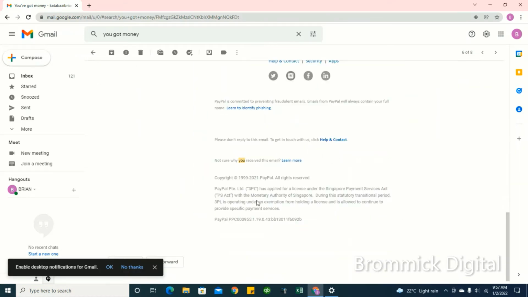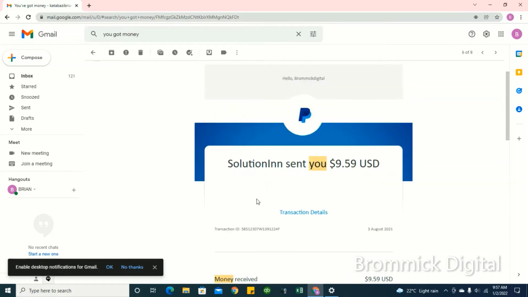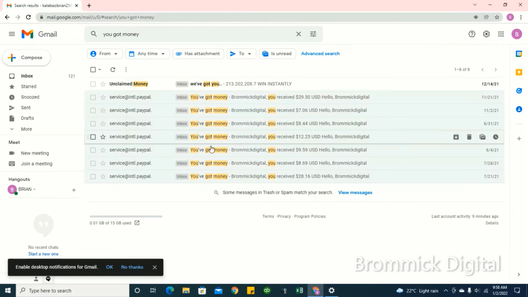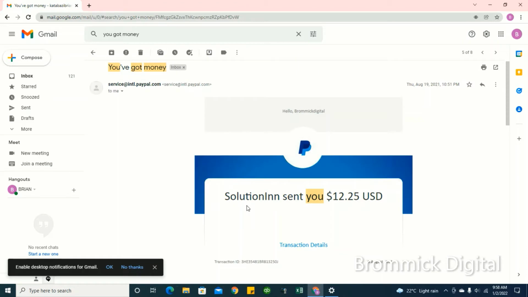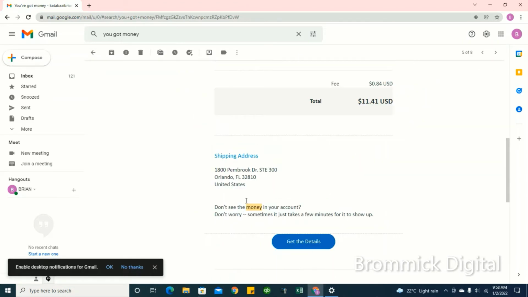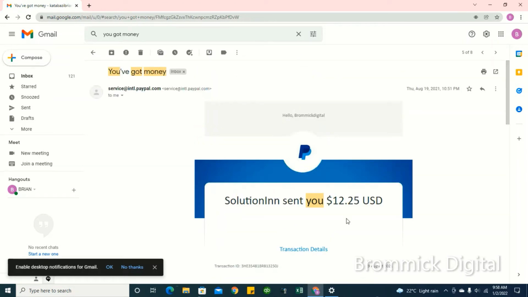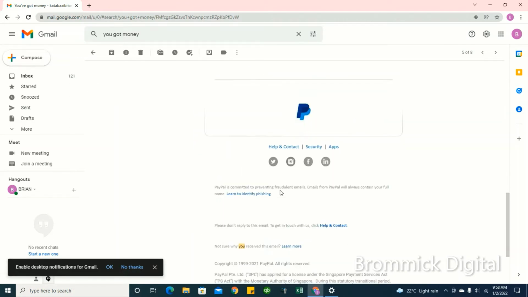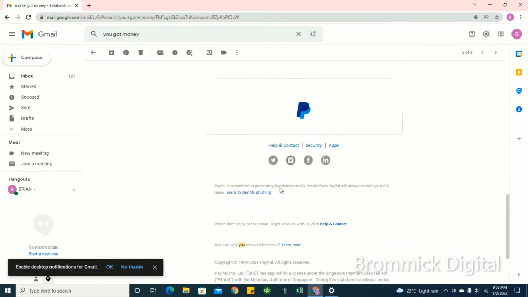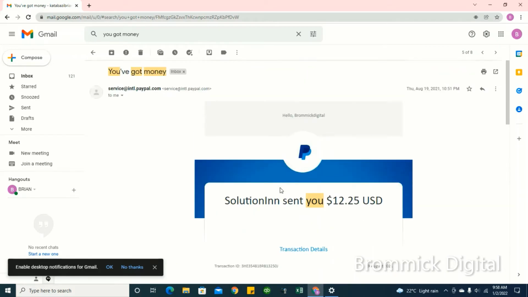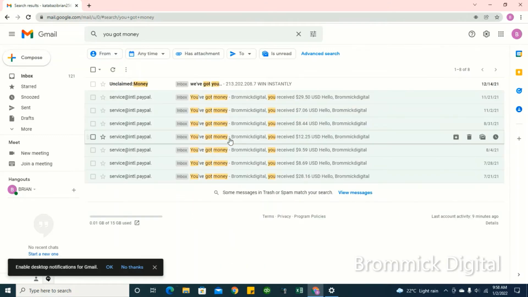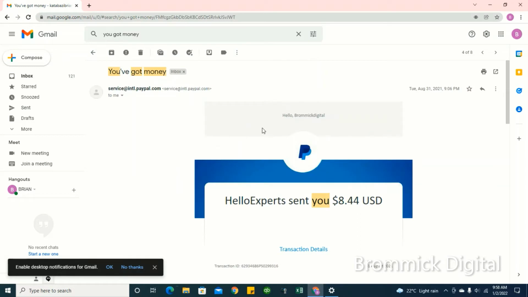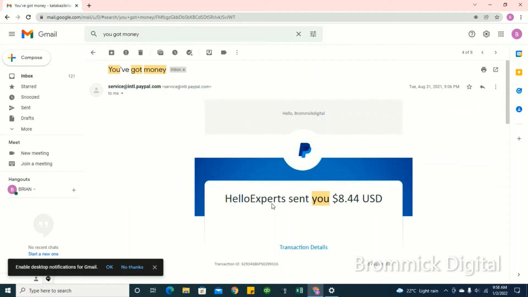So HAL Experts pays you for answering questions. Okay, so that's the video I made on how to make money online as a student. So these are some of the payments I've received from them. So this is $12. Of course, PayPal deducts its fees, and then you get the net amount, which in this case is 11 point something dollars. Okay, so you can see here I received $8.44.